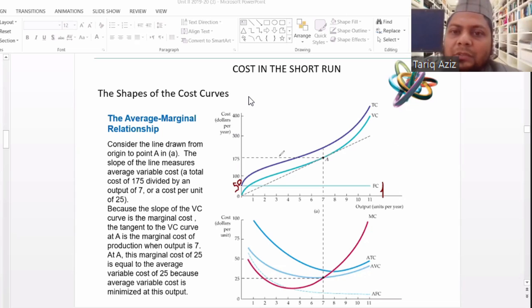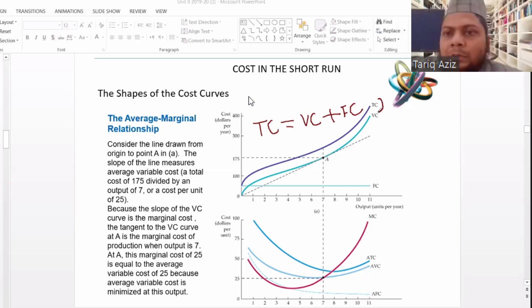So the total cost curve is the sum of variable cost plus fixed cost. In this graphical representation of these three variables, you can see that TC, total cost, is basically the sum of variable cost and fixed cost.